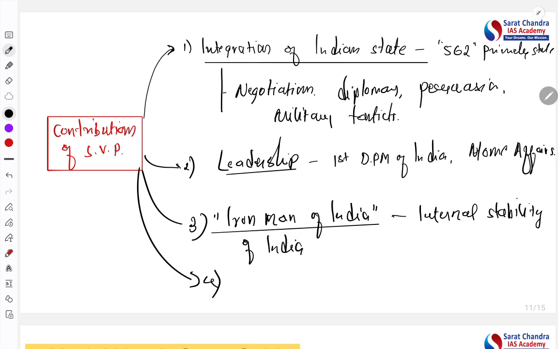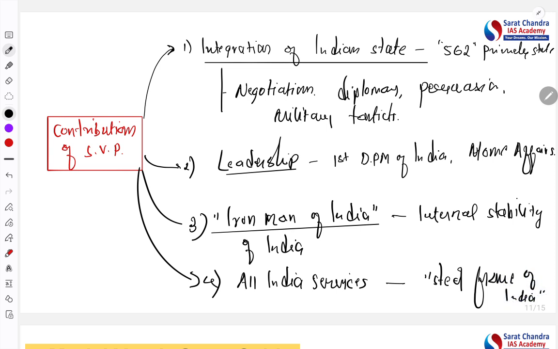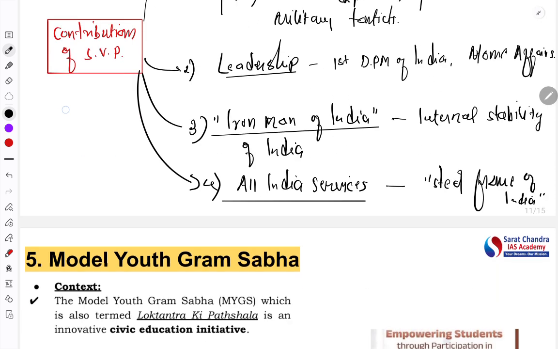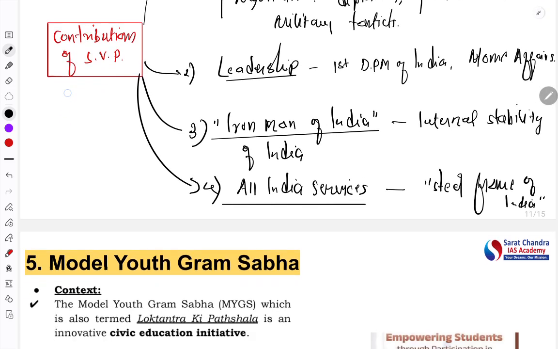Fourth is that his contribution is very significant in the creation of all India services like IAS, IPS. He called the all India services the steel frame of India. So these 4 points you should remember: the integration of Indian states, leadership as deputy prime minister, Iron Man of India for internal stability, and the all India services. These 4 points you should remember with respect to the contribution of Sardar Vallabhbhai Patel.